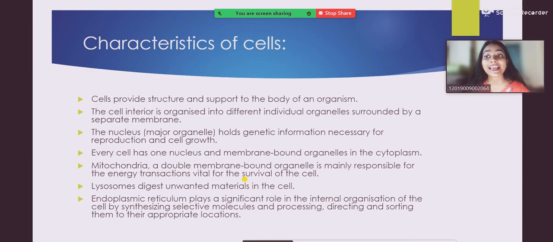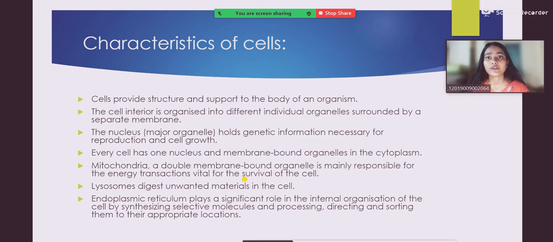So the endoplasmic reticulum plays a significant and important role in the internal organization. So these are the main characteristics of the cell: the nucleus, the mitochondria, the lysosome, and the endoplasmic reticulum.